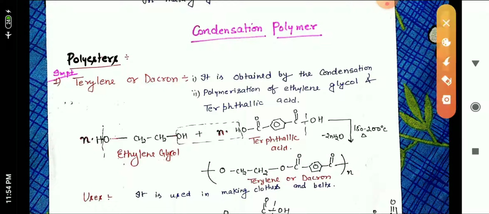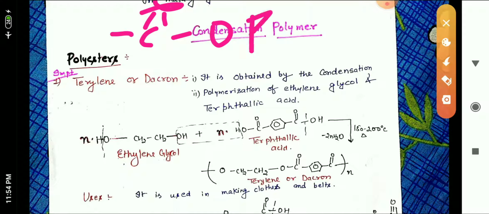First polyester we will discuss is terylene or Dacron. It is very important for your board exam. Terylene or Dacron is a polyester. Ester means it contains the COOR group.